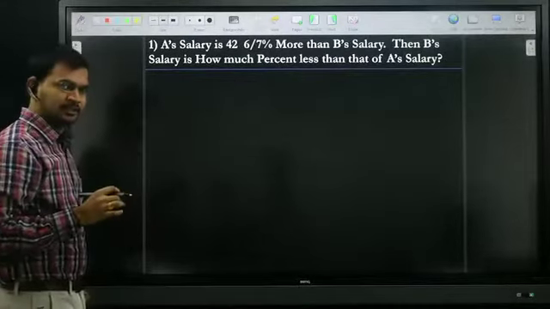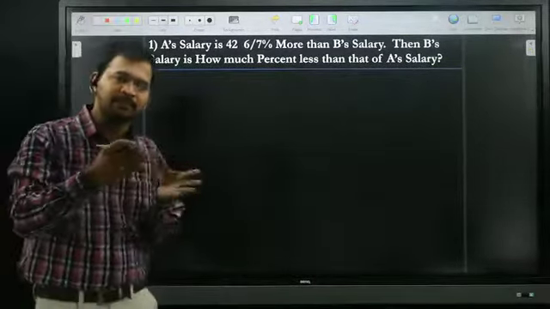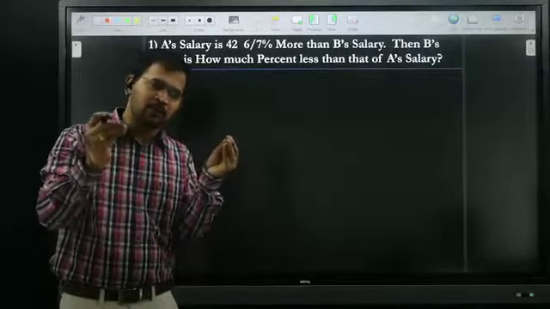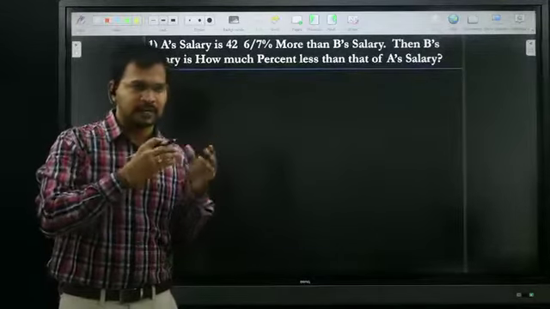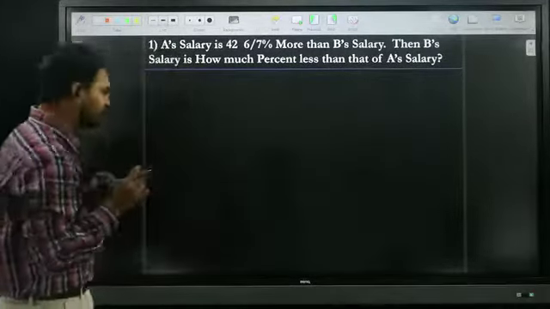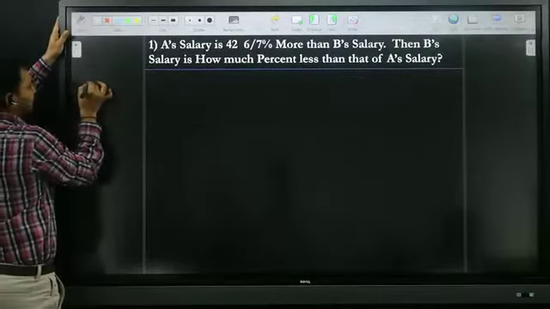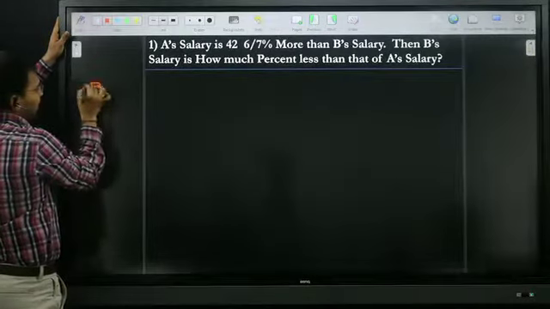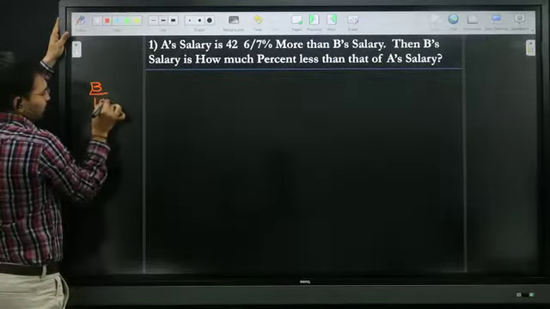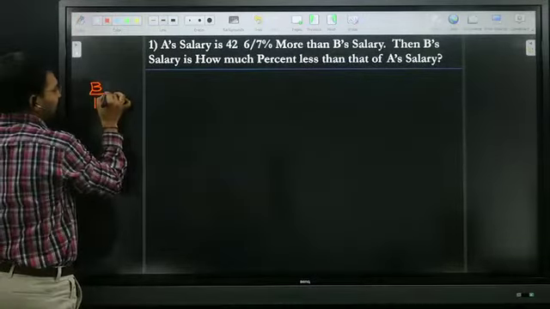That means A's salary completely depends upon B's salary. But I don't know B's salary here. That is the reason I assume B's salary as 100.